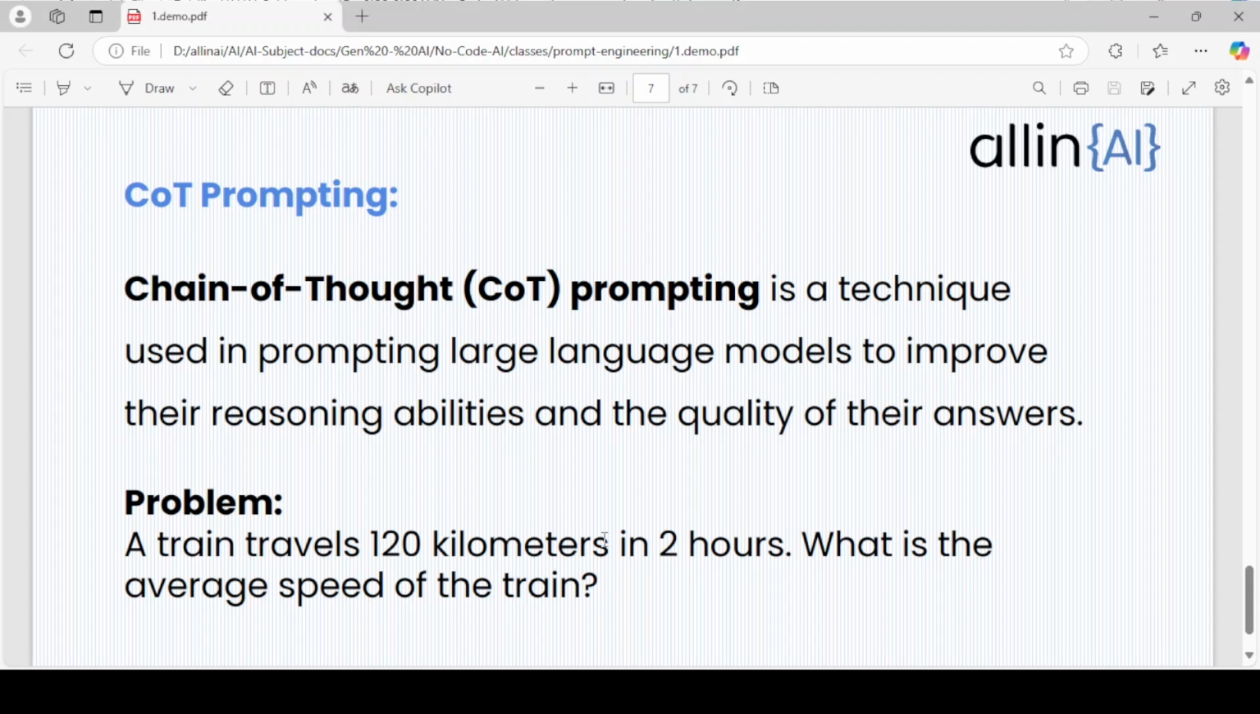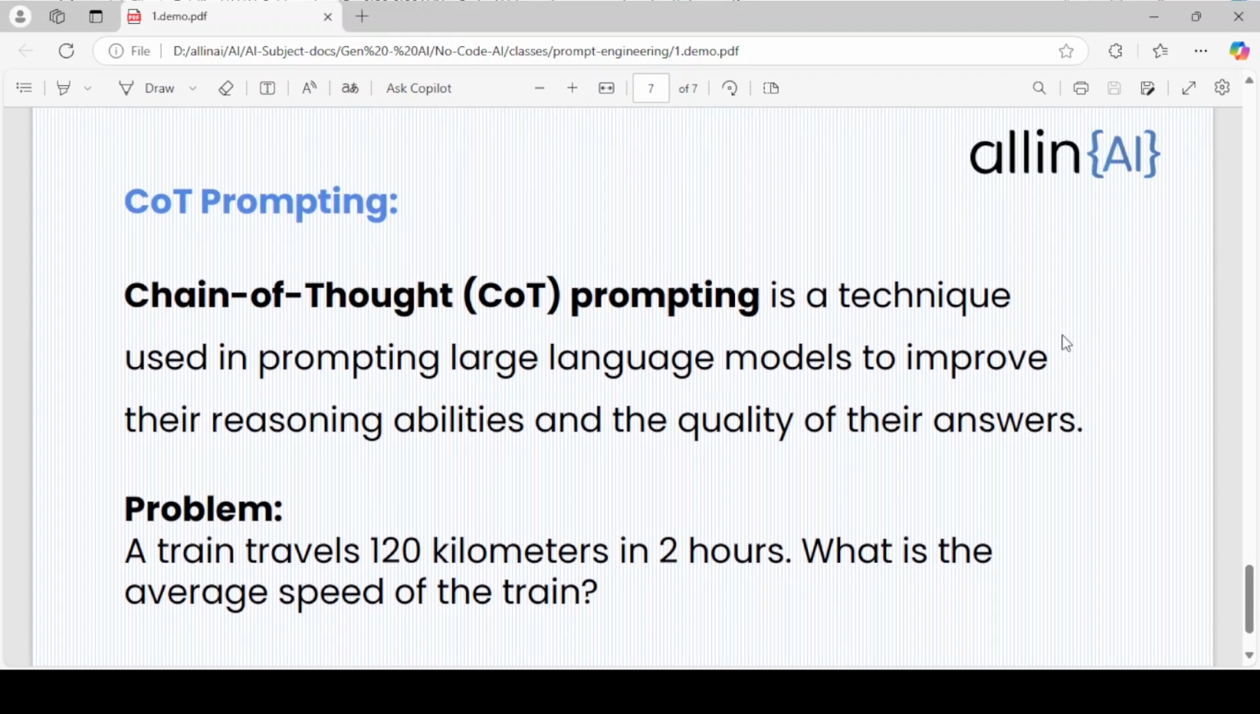Let's talk about COT prompting. Chain of thought prompting is a technique used in natural language processing to improve a model's performance, particularly when it comes to reasoning tasks. It encourages the model to break down a problem step by step, helping to generate more accurate and logical answers.